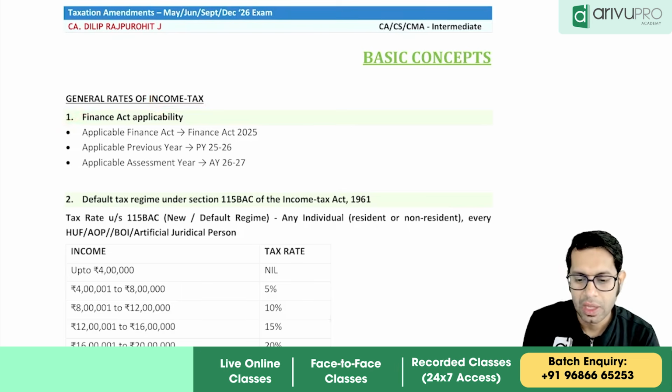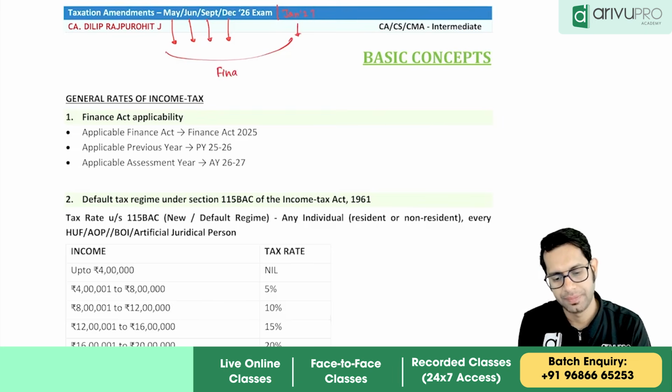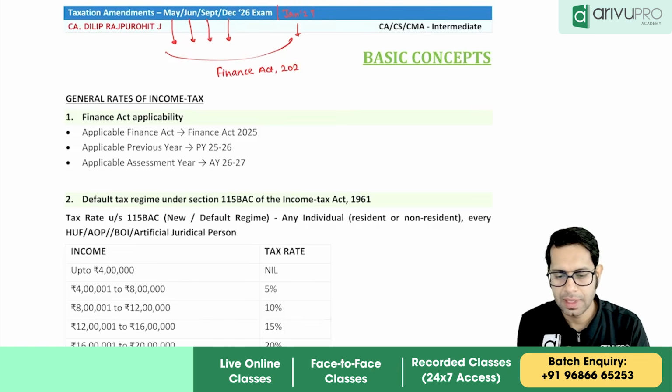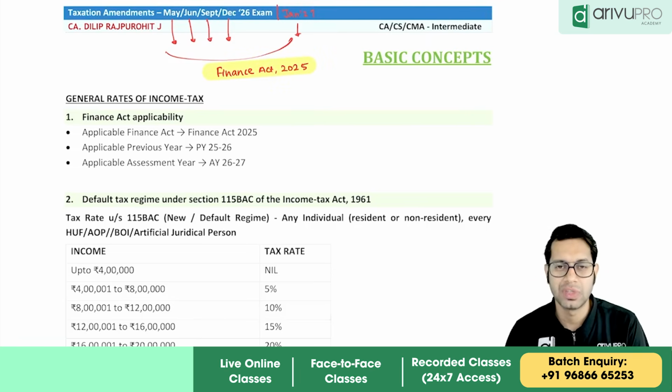You should know that for those who are writing in May 26, June 26, September 26, December 26, and for CA Inter students who are writing in Jan 27, for all of you, the Finance Act which is applicable is the Finance Act 2025. So this is the Finance Act applicable to you. You don't have to study the latest budget which came on 1st of February 2026. That is not applicable for you.